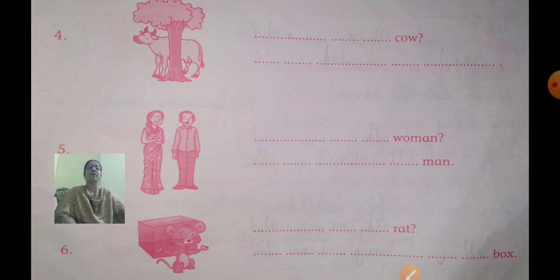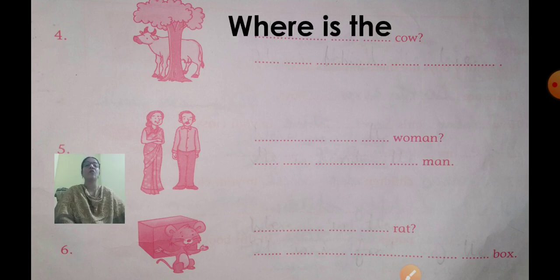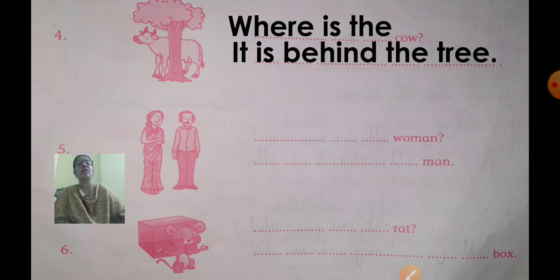Number 4. Finish the question first. Dash dash cow. Now here, what will you write? Only one cow, single cow. So what will you use? Is. Where is the cow? Answer. It is behind the tree. Where is the cow? It is behind the tree.